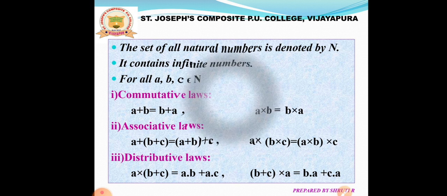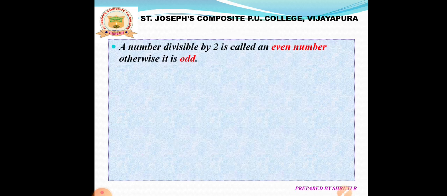First one, even number. A number which is divisible by 2 is called an even number. For example, 2, 4, 6, 8, 10, 12, 14 and so on. Next, odd number. A number which is not divisible by 2 is called an odd number. For example, 1, 3, 5, 7, 9, 11, 13 and so on.